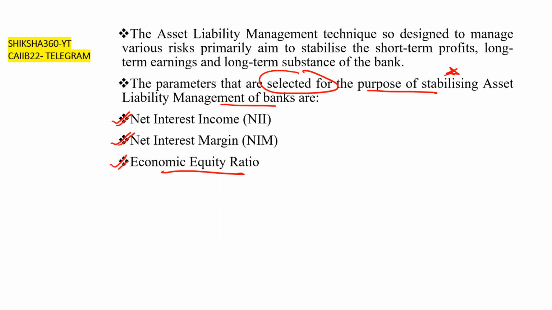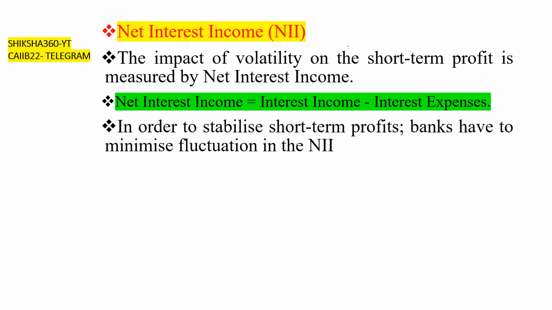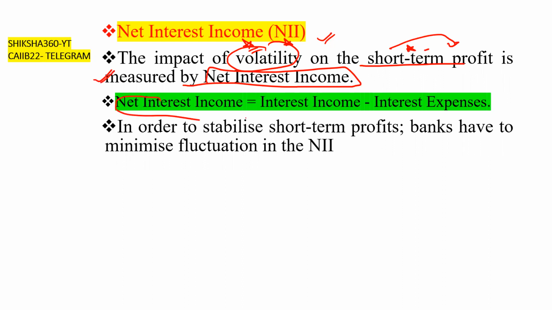So let's discuss the first one, net interest income. What is net interest income? The impact of volatility on the short term profit is measured by the net interest income, and net interest income here is interest income minus interest expenses.